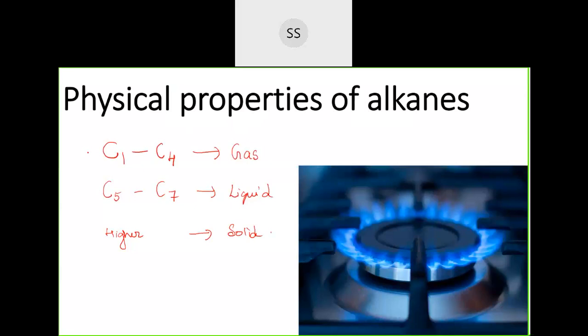You can write: alkanes with C1 to C4 carbons are gases.